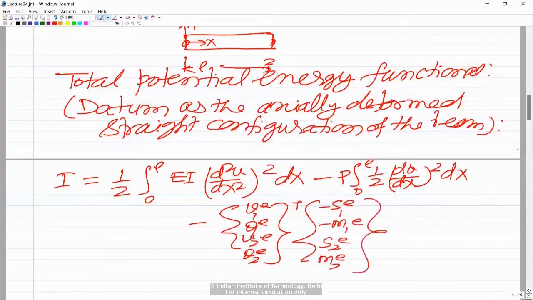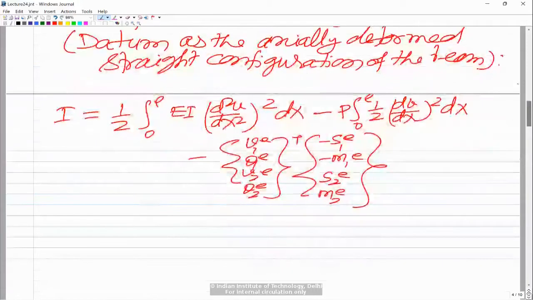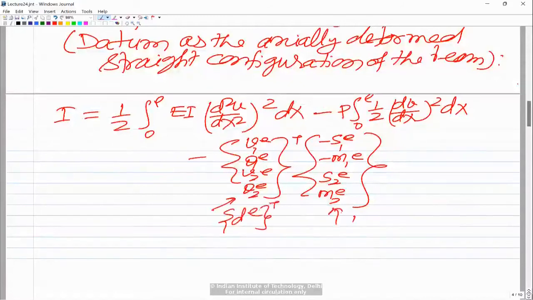So this is the potential of essentially the internal forces. This one you call nothing but your dE. So this is d transpose, and this we call f internal for the element. So this is the total potential energy functional.